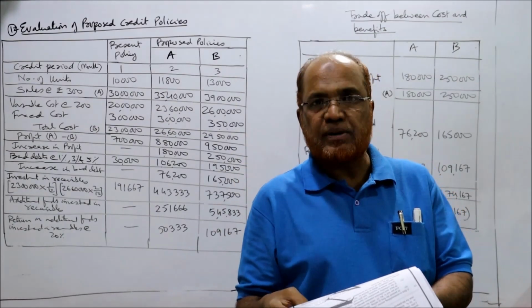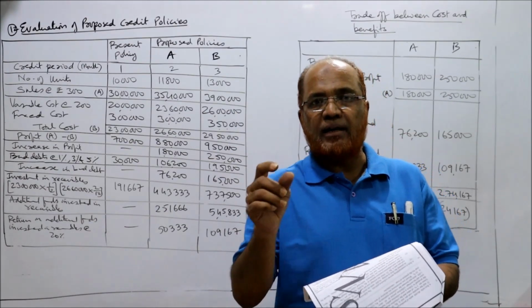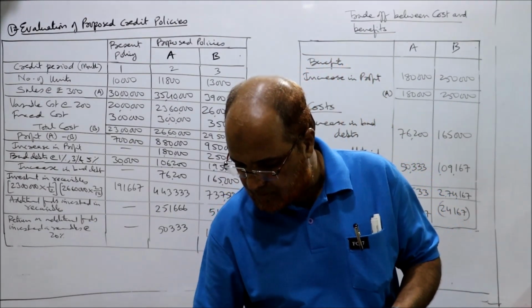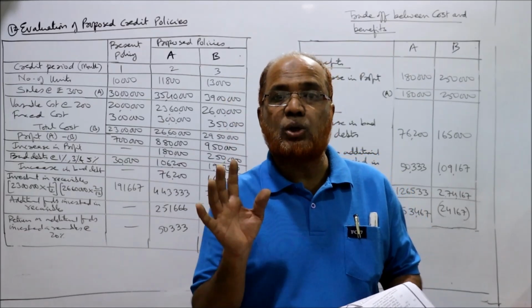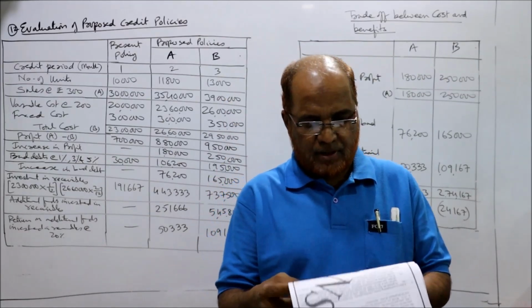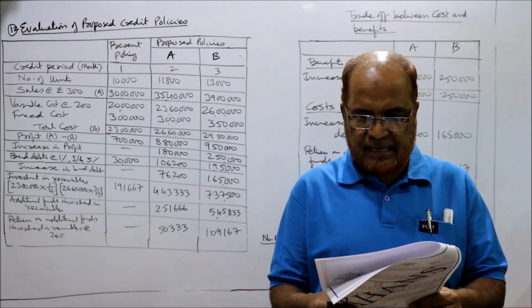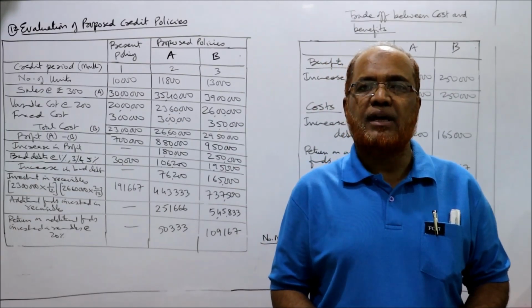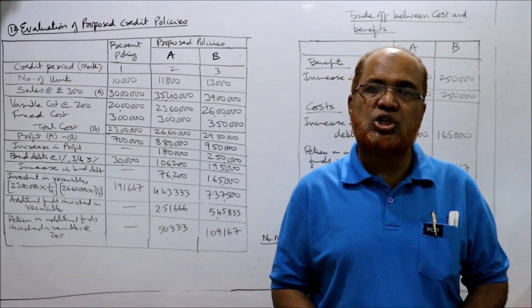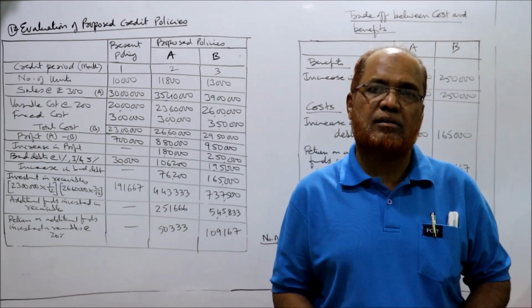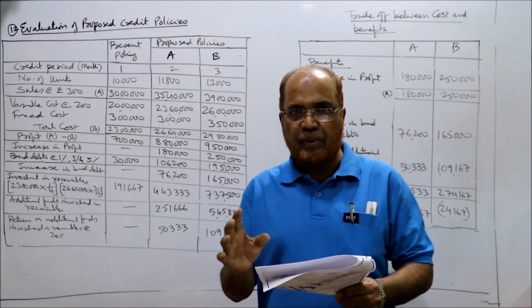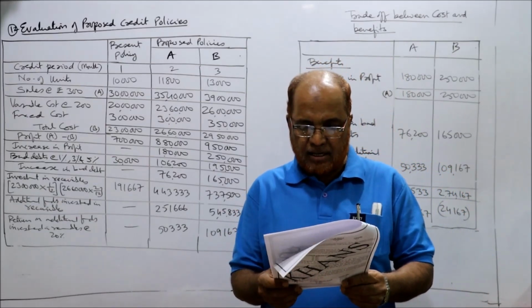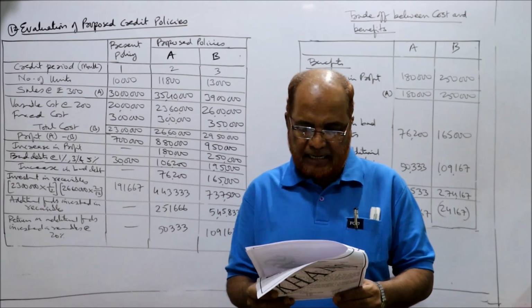Now how many units are being sold at present? 80,000. So 80,000 into 5, 4 lakh. So 4 lakh rupees is the total fixed cost. Bad debts are 3% of sales. ACP is 30 days. ACP stands for average collection period. So presently the credit period is 30 days. The required rate of return on investment is 18%.